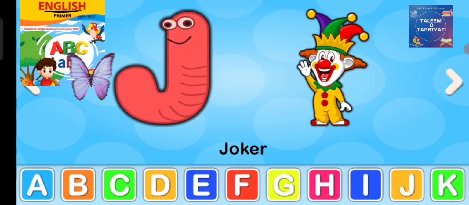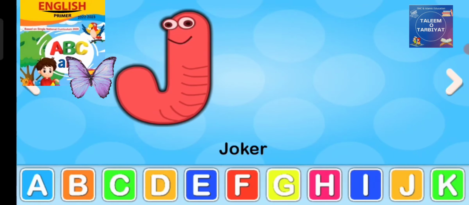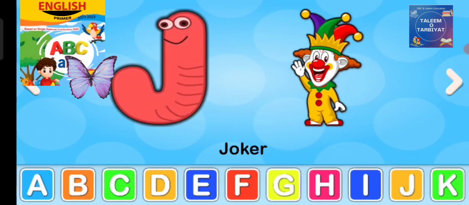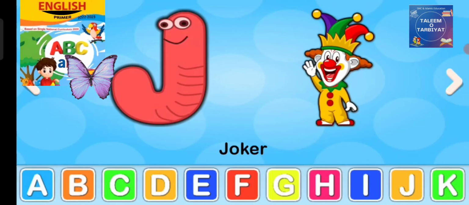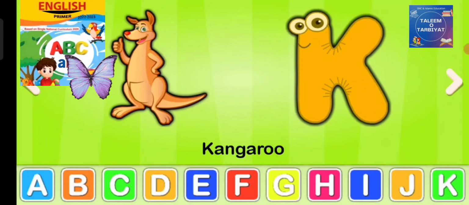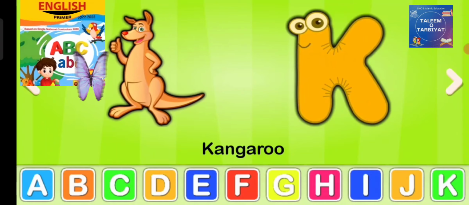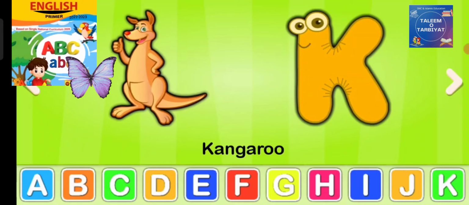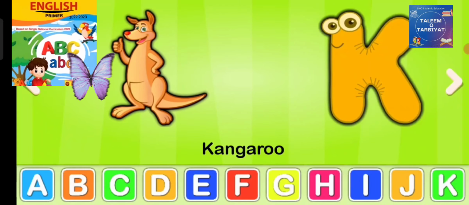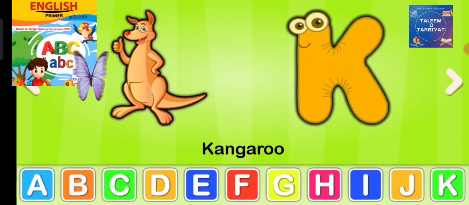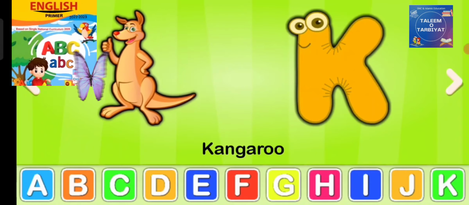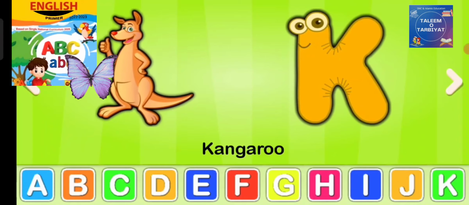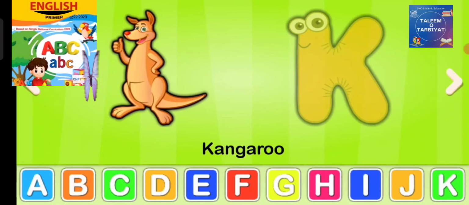Joker. What is the beginning sound of this word joker? J. This is the sound of J. What comes after J? The letter is K. Kangaroo. What is the beginning sound of this word kangaroo? What comes after K? The letter L.